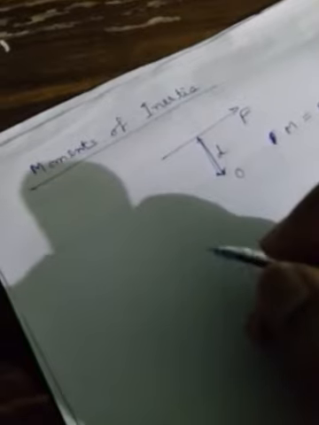Now, what is moment of inertia? Moment of inertia of a force is called a moment of moment, or second moment. That is, moment, then again moment of moment, or second moment. So moment of inertia of a force is known as the moment of the moment of force.